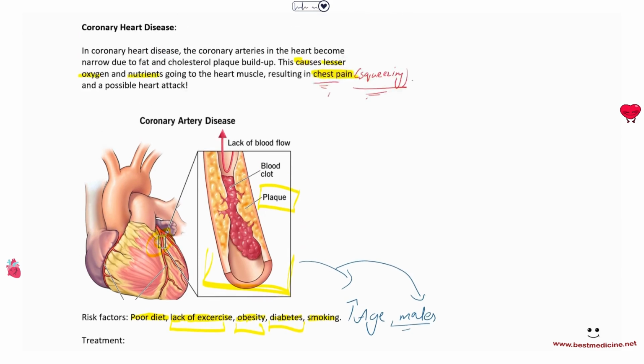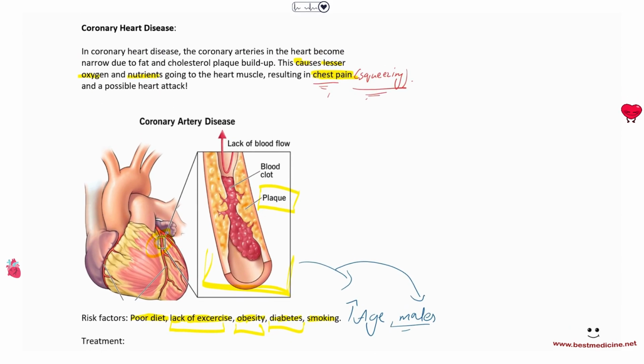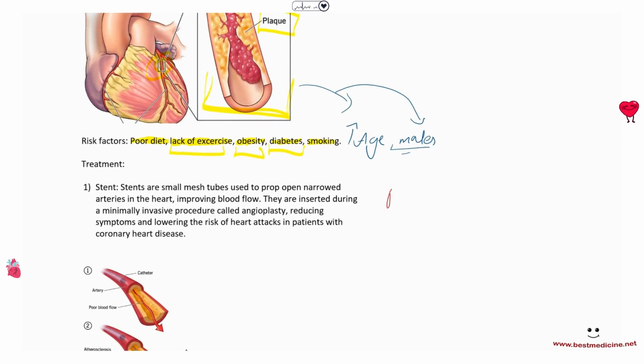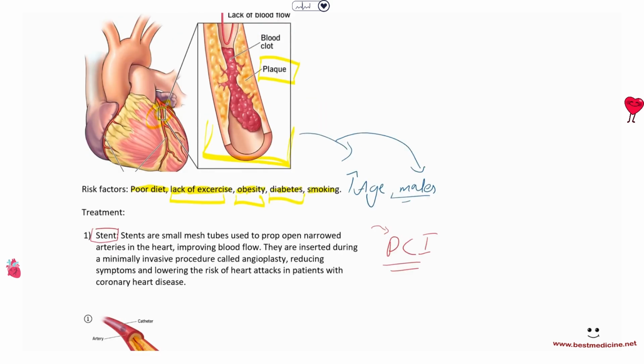Okay, so what is the treatment of this? Well, obviously, if it is blocked, just like a water pipe is blocked, you can just remove the plaque, right? Or you can just dilate the pipe. So same here, what you do is you do something called PCI, percutaneous coronary intervention, which essentially takes a catheter inserted into a vein, and then eventually it goes into the heart and installs a stent in the place of the blockage.